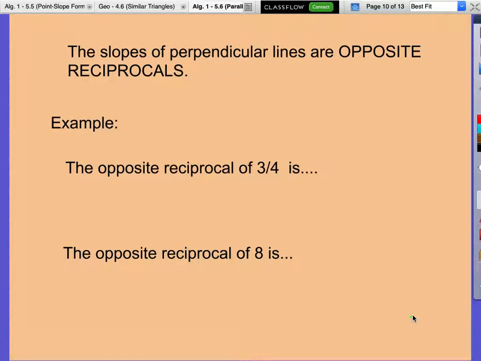Write that top part down: the slopes of perpendicular lines are opposite reciprocals. Are we going to star it? Yes, go ahead and star that too. Thank you for asking. So opposite reciprocal: opposite sign, and reciprocal is when you flip.